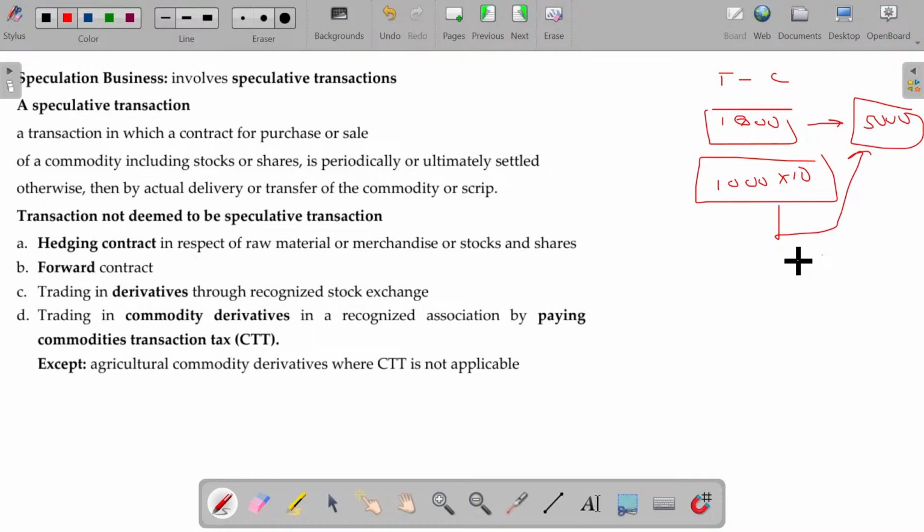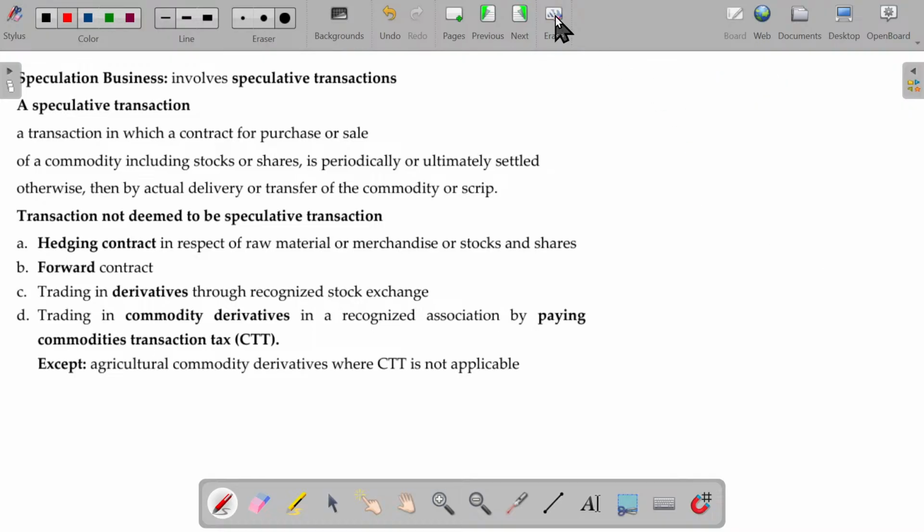Really, I'm not going to travel. Now, see this: a transaction in which a contract for purchase or sale.